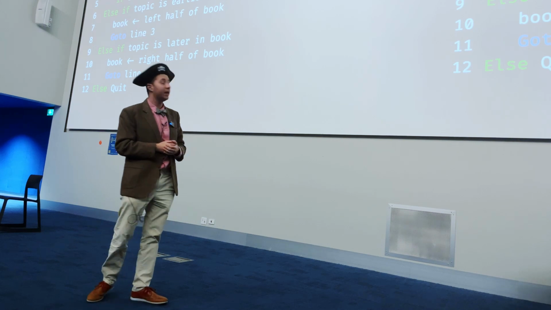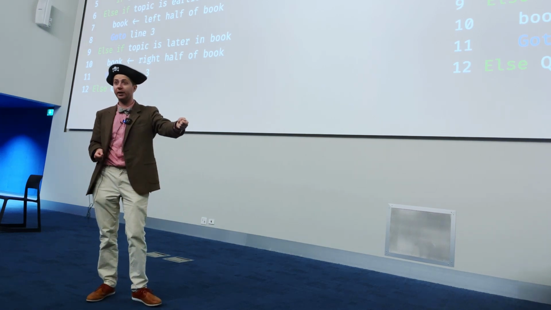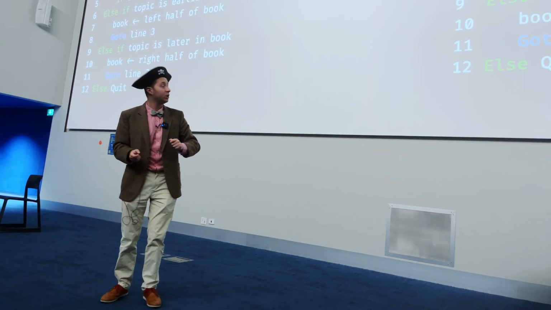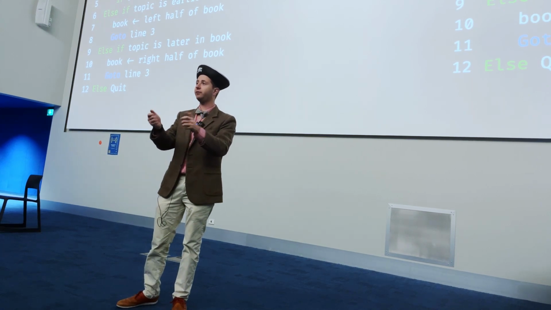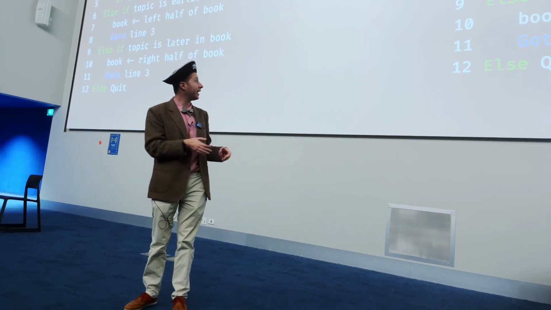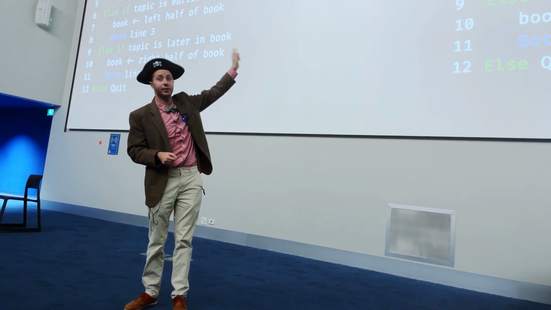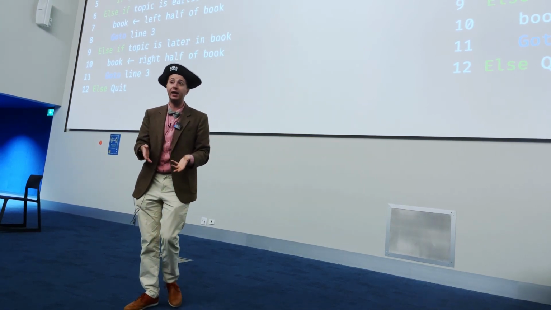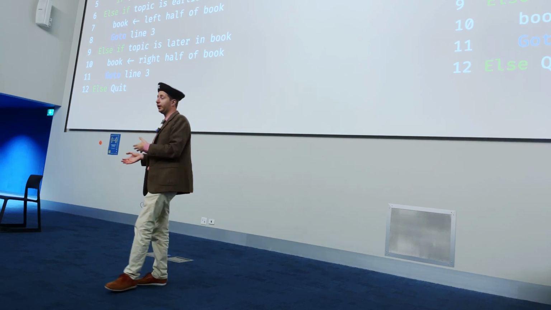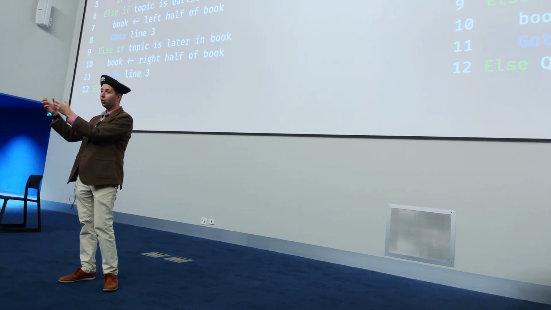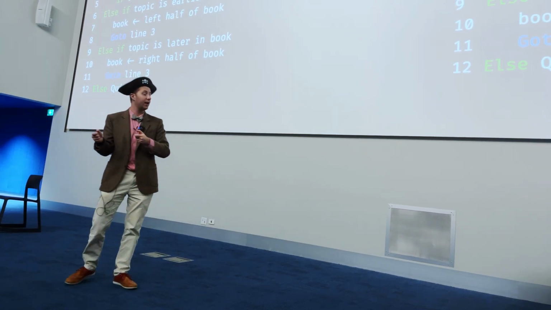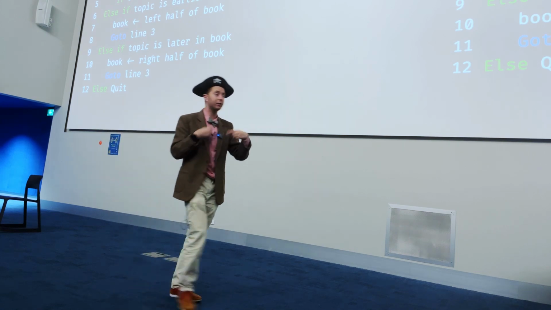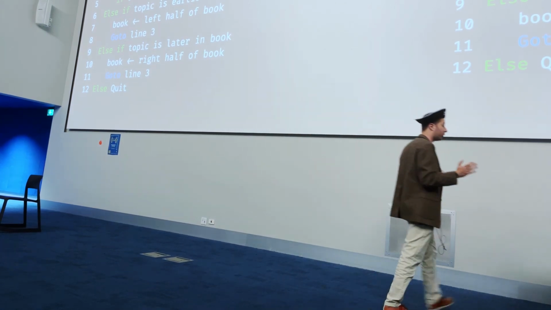So for all the entries on the page, if you're not on the right page, go to the next segment. If the topic is earlier in the book than what you're looking for, your new book is the left half of the book, throw everything else out, and then repeat this process: open what you've got left to the center, and go again. If, on the other hand, the thing that you're looking for is in the right half of the book, call that right half of the book your new book, and then go back up to line 3 and repeat this process again and again. Otherwise, quit.